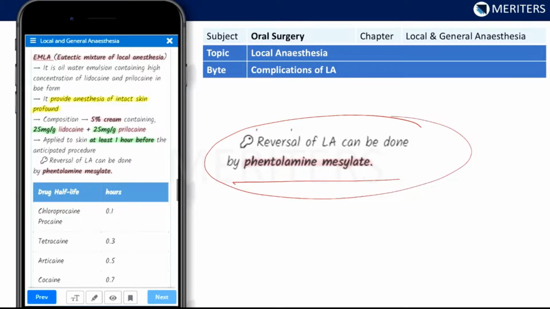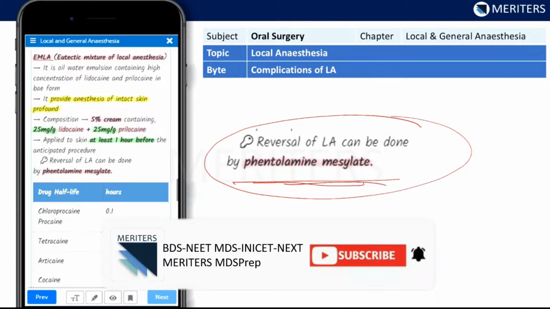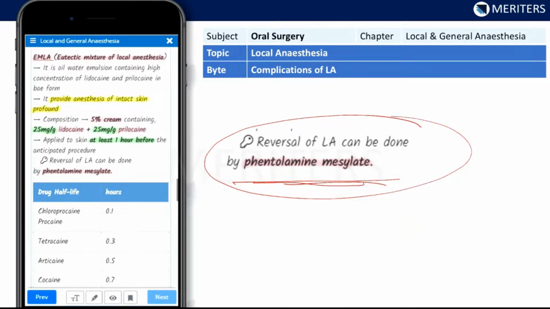So you should know what is the use of this phentolamine mesylate and when it is used. This phentolamine mesylate is a switch off of LA. Clinical indications for reversal of local anesthesia: this is used for reversal of local anesthesia. So when is it indicated that reversal should be done? Administration of phentolamine mesylate should be the treatment option when prolonged soft tissue anesthesia presents a potential risk of soft tissue injury or will negatively impact the patient's lifestyle, that is, inability to speak or eat.